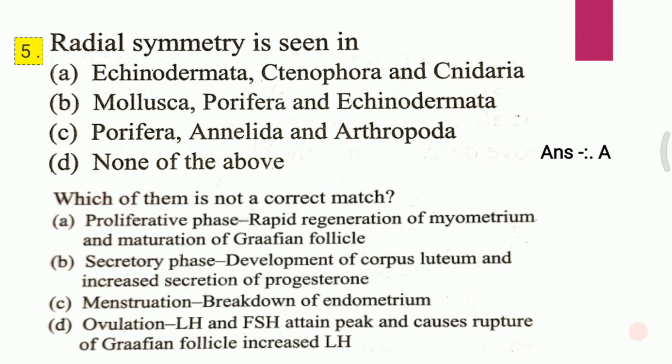Question second. Which of them is not a correct match? A. Proliferative phase, that is rapid regeneration of myometrium and maturation of Graafian follicle. B. Secretory phase, development of corpus luteum and increased secretion of progesterone. C. Menstruation, that is breakdown of endometrium. D. Ovulation, LH and FSH attain peak and cause rupture of Graafian follicle, increased LH. I repeat the question. Which of them is not a correct match? Answer to the second question is A, that is proliferative phase, rapid regeneration of myometrium and maturation of Graafian follicle, is not a correct match.